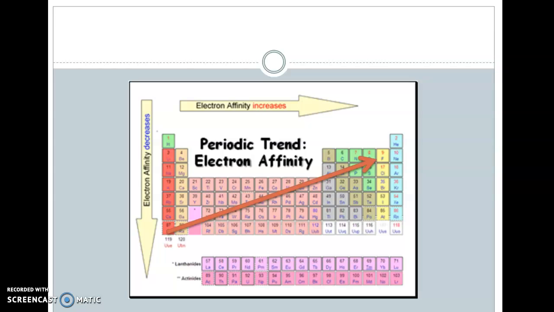So once again, pointing towards fluorine, right? Fluorine most benefits from gaining 1 more electron because it also is the smallest and pulls the tightest on its electrons. It's also the one that's going to gain the most by getting that electron, so it gives off a lot of energy in the process. So that's our general trend then in electron affinity.